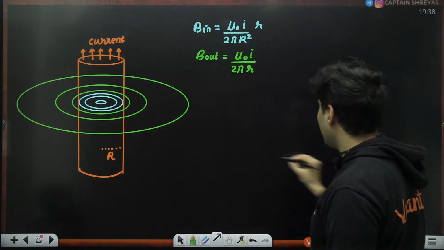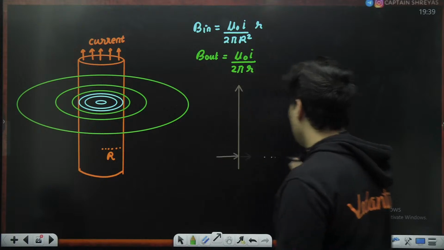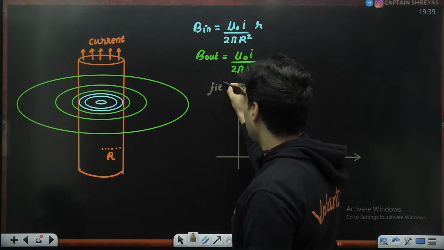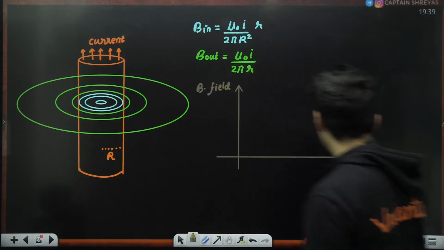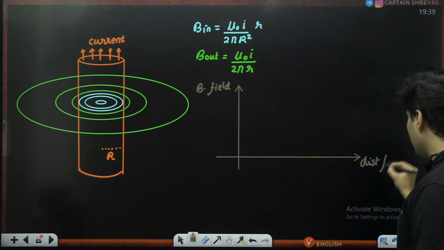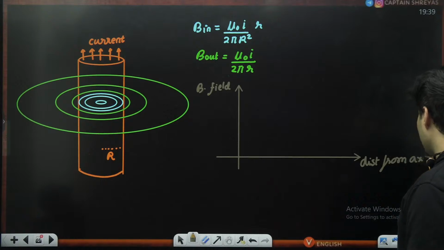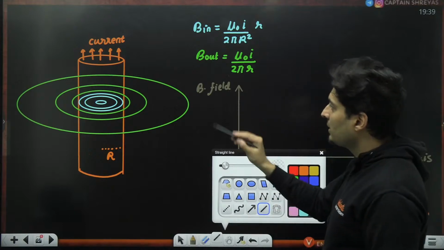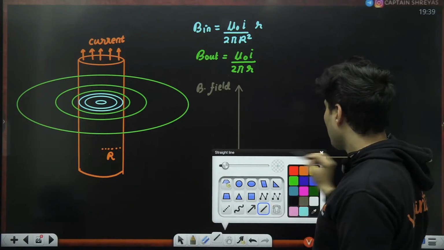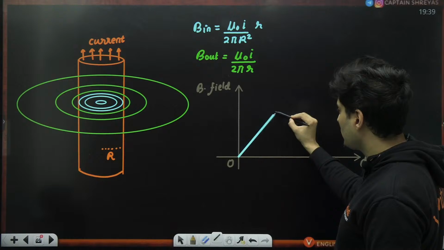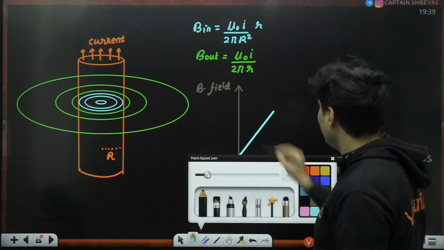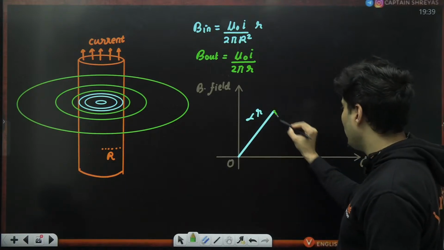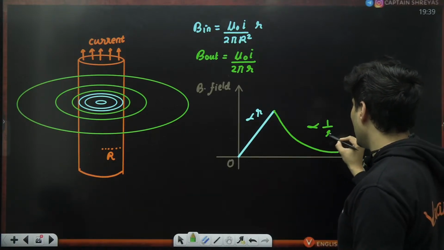Now this graph has come many times. It's also important from the point of view of many competitive exams. So here you have your magnetic field, and the distance from the axis or from the center of that wire. Initially the field is linearly proportional to r, so the graph goes up like that. It is directly proportional to r inside, but inversely proportional to r outside.